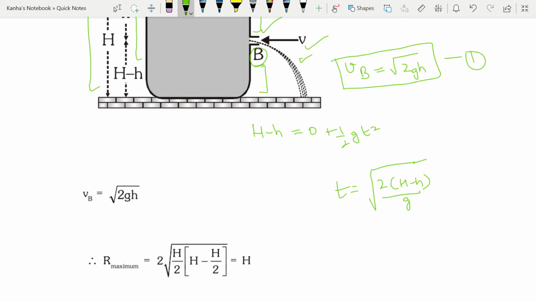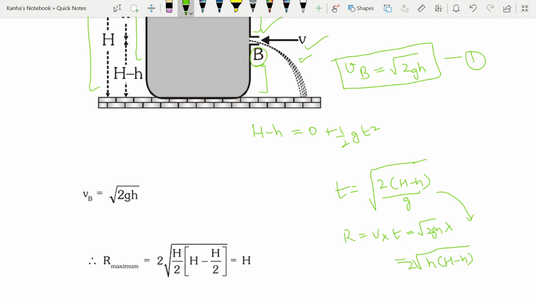And using this, I can easily find the horizontal range, which is Vx into t, which is root 2gh into this quantity right here, which gives me 2 times root of small h into (capital H minus small h).